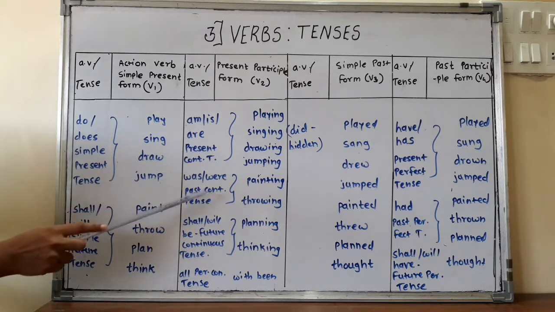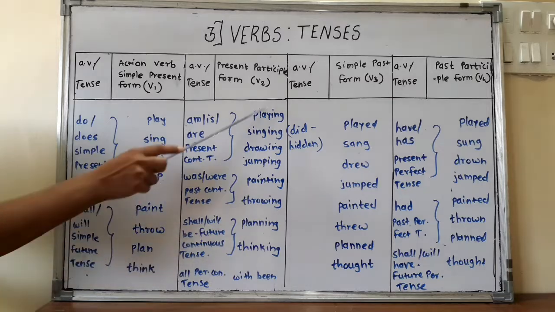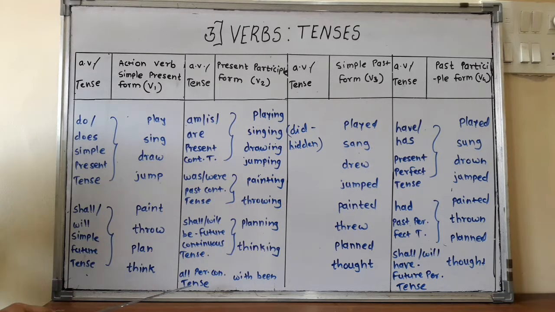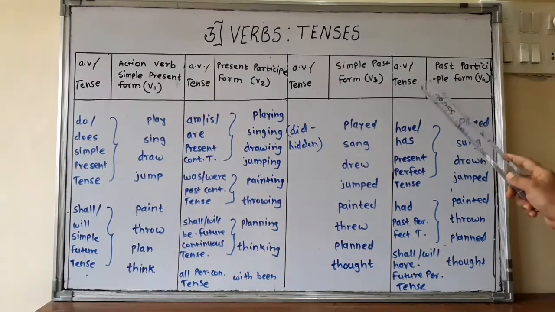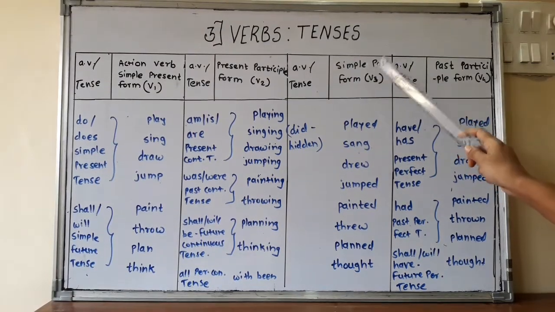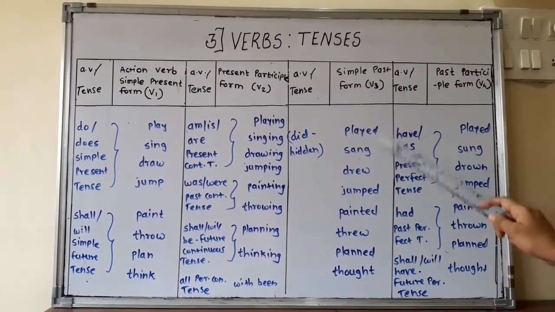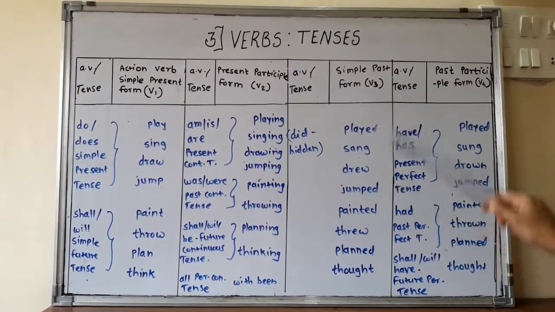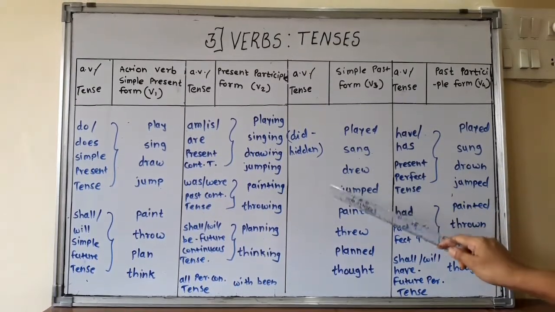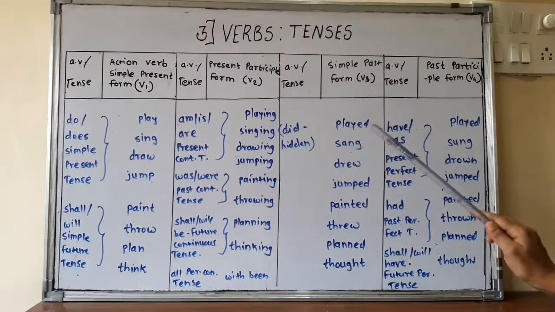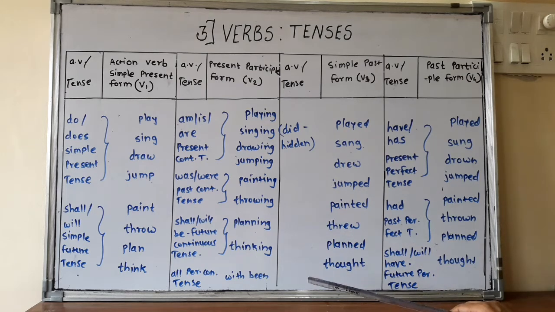Other than present, past and future continuous tense, this ing form is also used in all perfect continuous tenses along with the auxiliary verb been. Third form of the verb, V3 or simple past form of the action verb: played, sang, drew, jumped, painted, etc. This form is used only and only in simple past tense, along with no auxiliary verb.